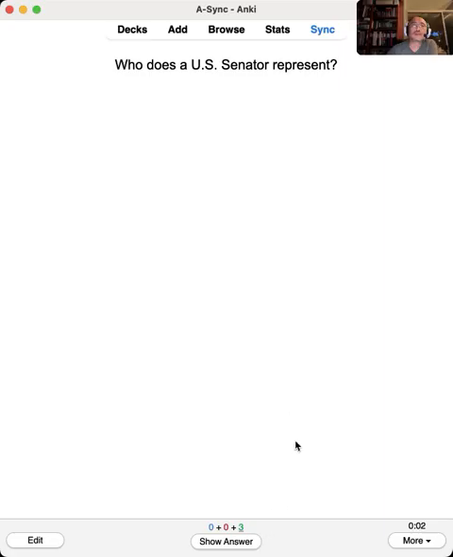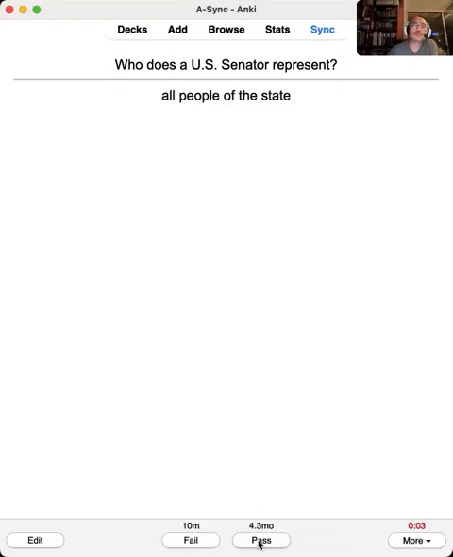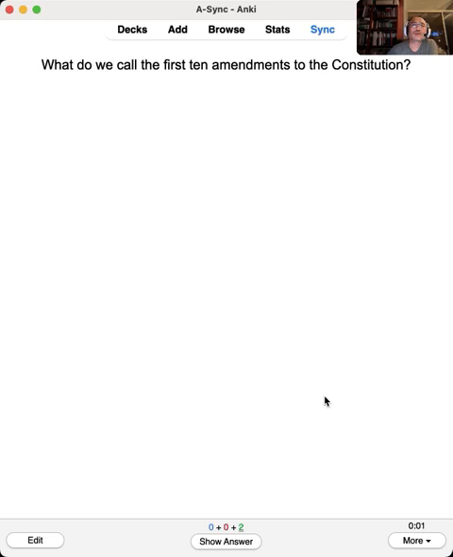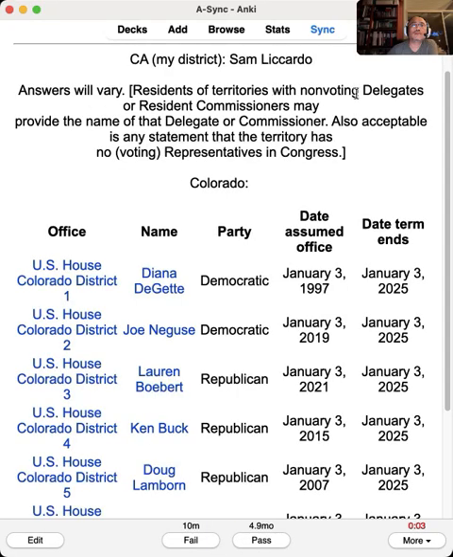Who does a U.S. Senator represent? All of the people of the state. What do we call the first 10 amendments to the Constitution? The Bill of Rights. Name your U.S. representative. Sam Liccardo. Okay.